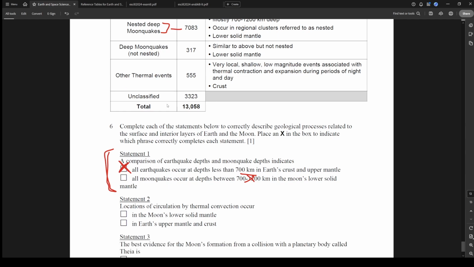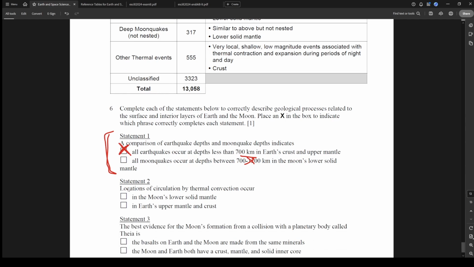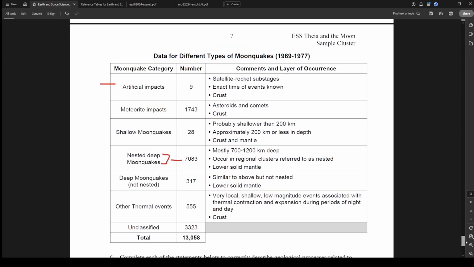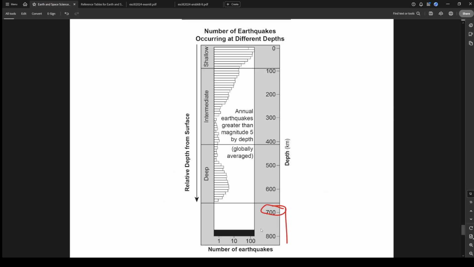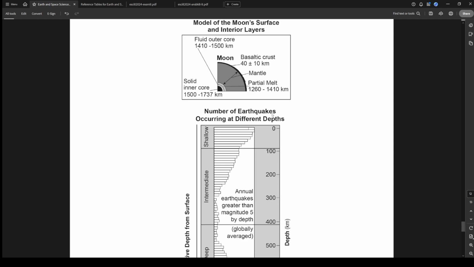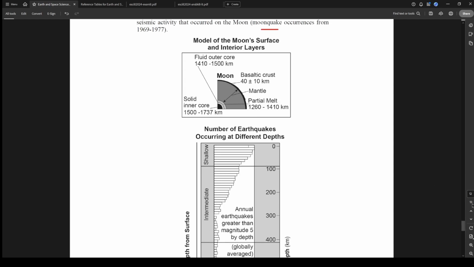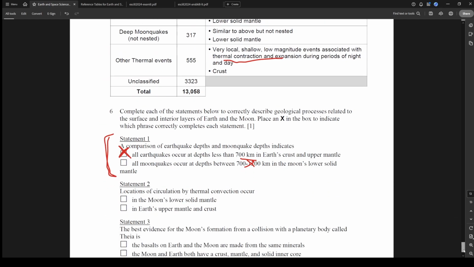Okay. Number 2. Locations of circulation by thermal convection occur. Thermal convection does not occur in the moon. Does it say that? The thermal contraction and expansion, but there's no convection currents inside the moon. So that's wrong. But let's see what the Earth one is.